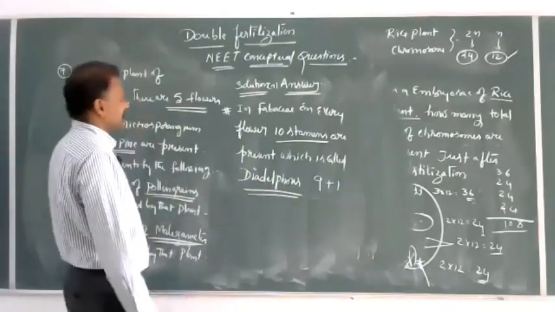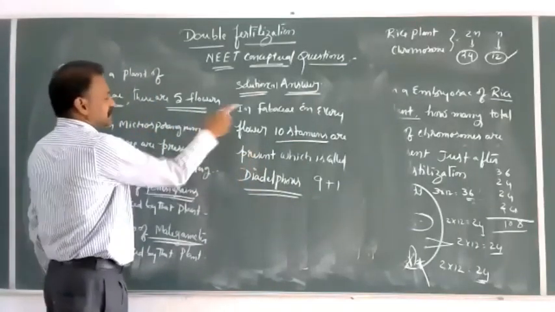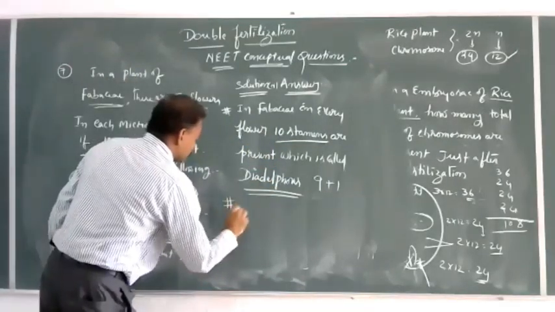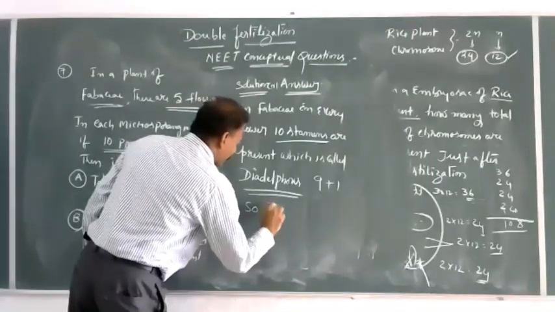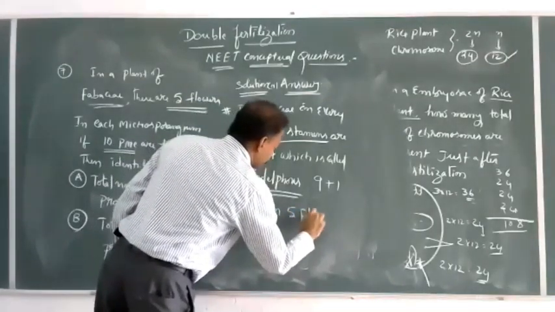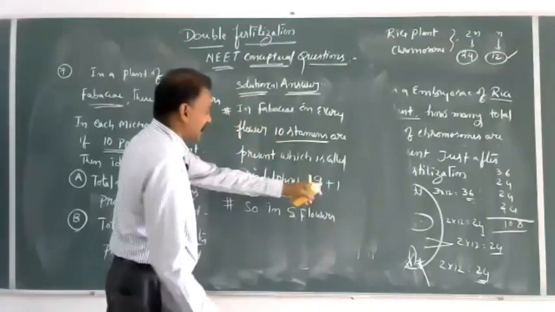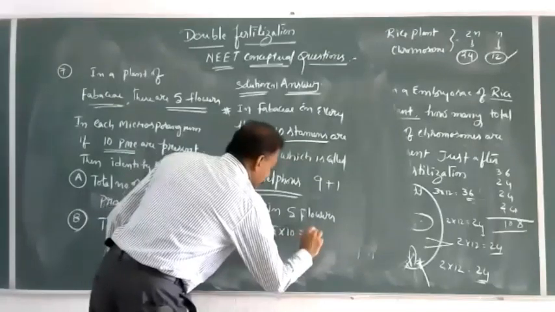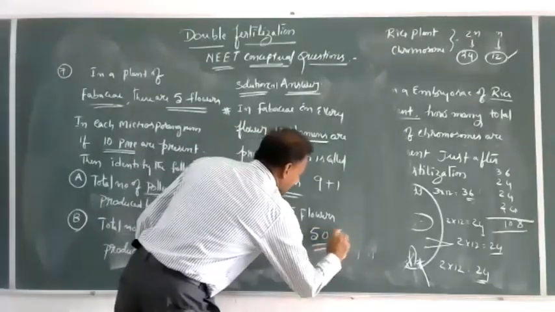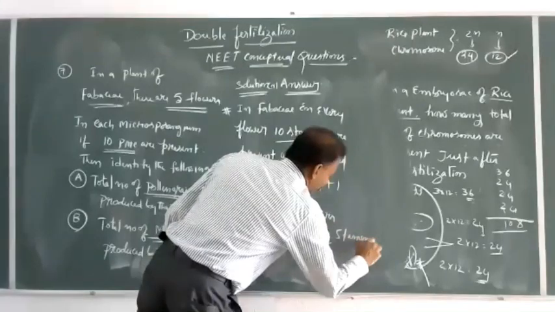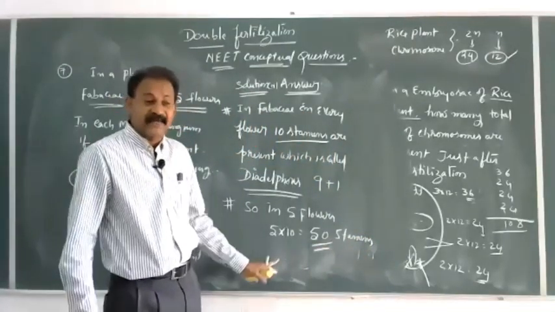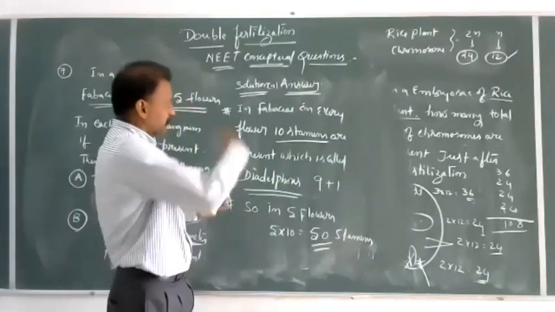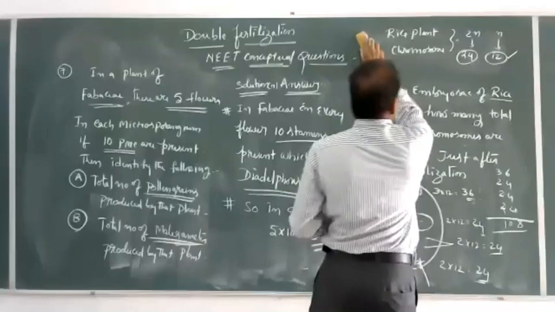So first answer is each flower 10 stamens means 5 flowers, so in 5 flowers, at the rate of 10 stamens, 5 into 10, 50 stamens in total. 50 stamens are present in total. First solution, we have crossed this.